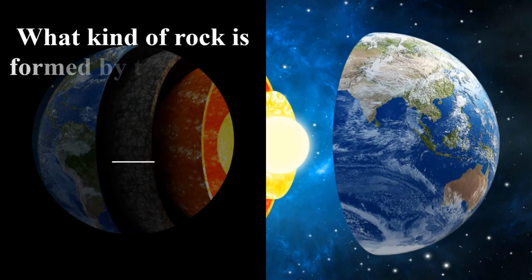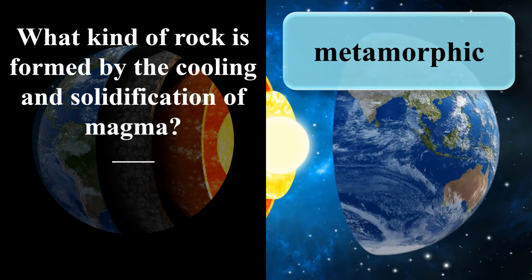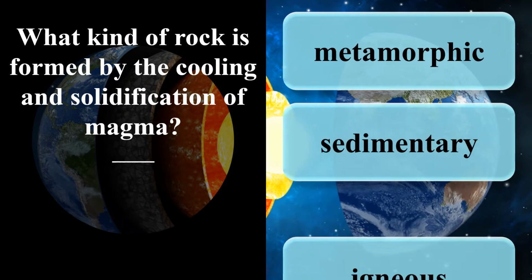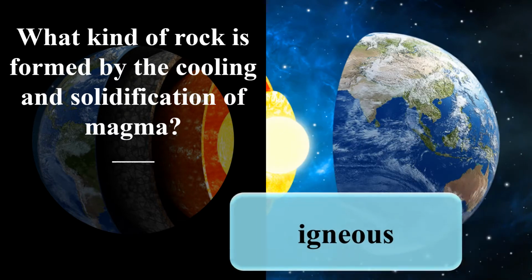What kind of rock is formed by the cooling and solidification of magma? Metamorphic. Sedimentary. Igneous. Igneous.